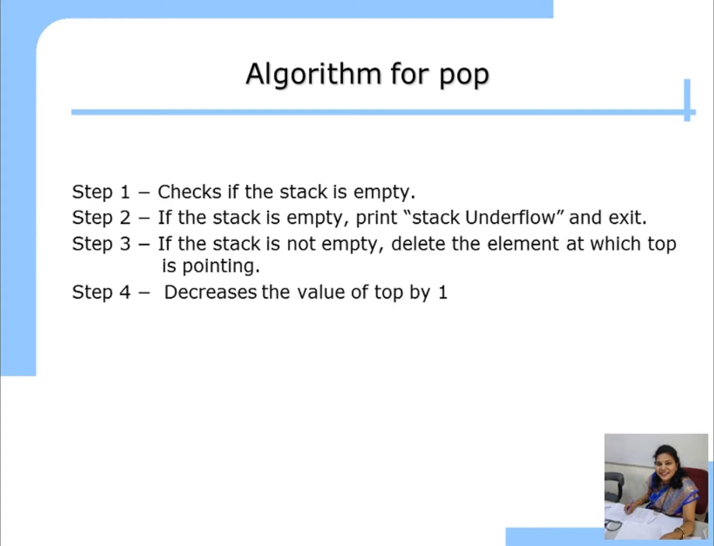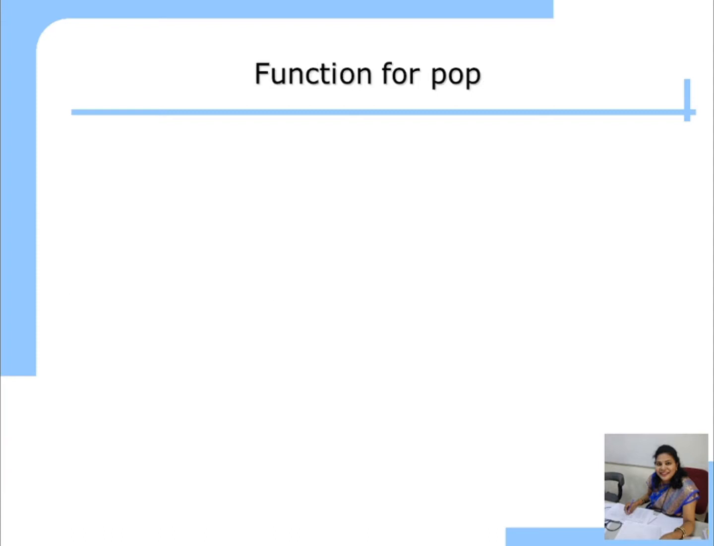Next step, after deleting, decrease the value of the top by 1. That is nothing but top minus minus. And step 5 is the return. Now we will see the function for the pop. If you observe, we write here the int data type for the pop function instead of void, whereas in push we wrote void. What is int? Int is the data type of the function.